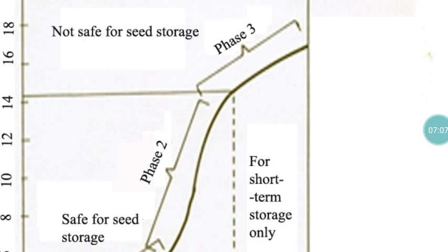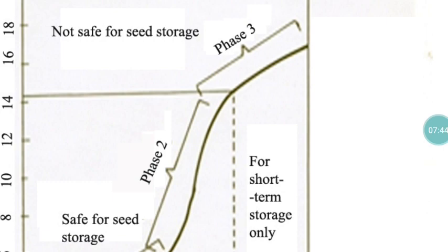The availability of this free water is totally unsafe for the seed material. With that level of moisture, we should not go for storage. So we have to eliminate it. Elimination is also possible without applying any heat energy. Then the other two forms of water are bound water and adsorbed water. Adsorbed water means water adsorbed on the seed surfaces, held by very weak forces, whereas bound water is part and parcel of chemical substances, maybe a part of a carbohydrate, a part of a protein, part of some minerals like that.